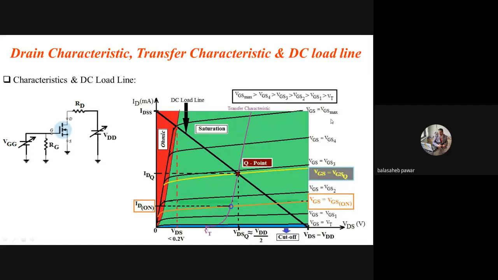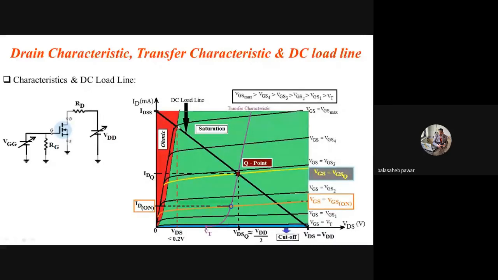Then how much VGS should get applied being an amplifier? Being an amplifier means that the device should remain in conduction within the saturation region only. It should not enter into the ohmic region. What is the reason behind that? That we will discuss later, whenever I teach you the MOSFET as an amplifier in its common source configuration. So at this stage, the only thing you have to remember is that this operating point should be within the saturation region, from this VGS equals VT, this cursor I am showing here, up to over here.